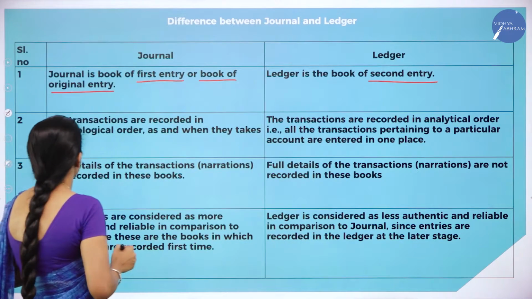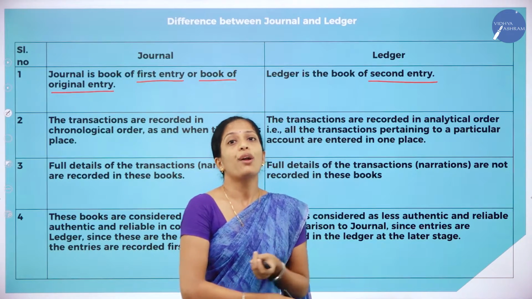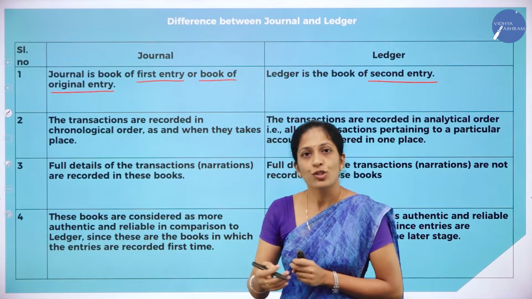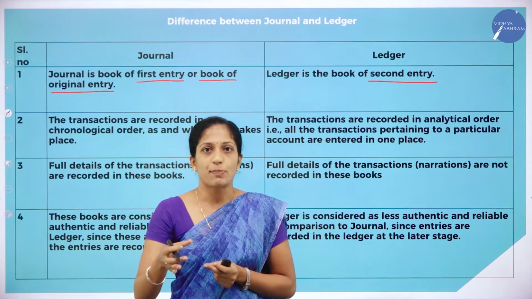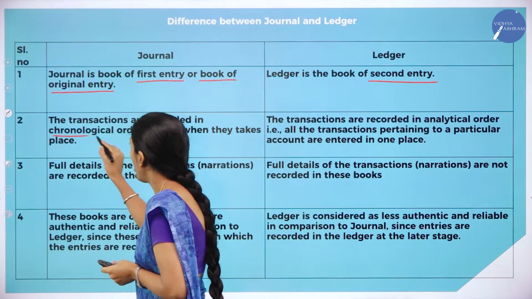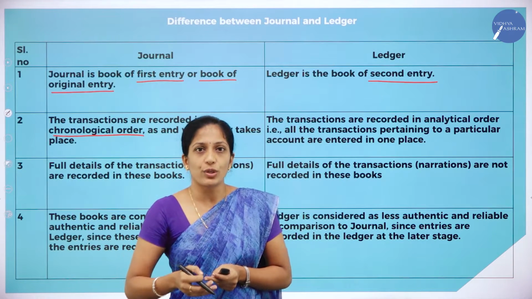And the second difference is, the transactions are recorded in chronological order as and when they take place. In journal, whenever the transaction takes place, it is recorded in chronological order. Chronological order in the sense, one by one we are going to record.